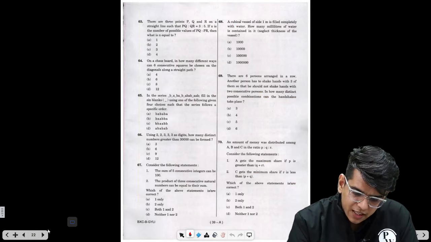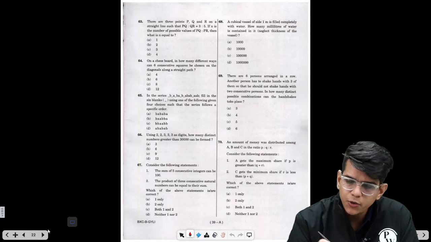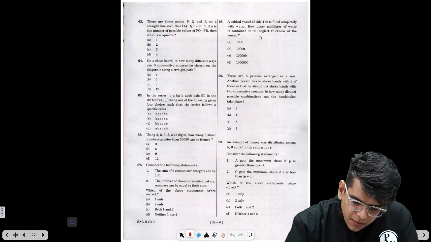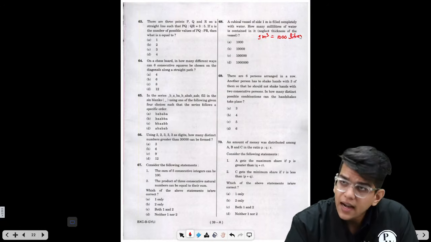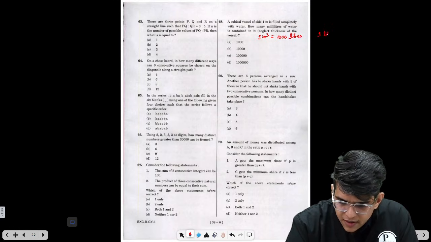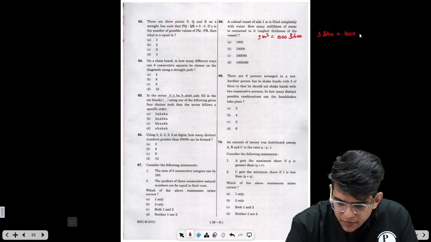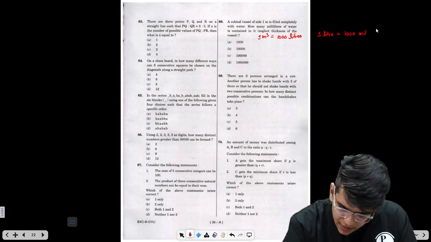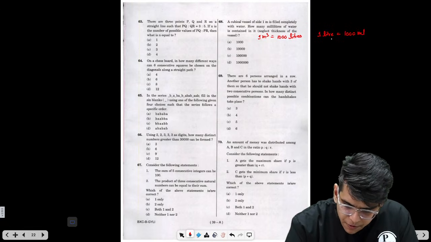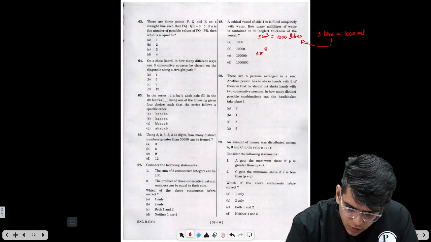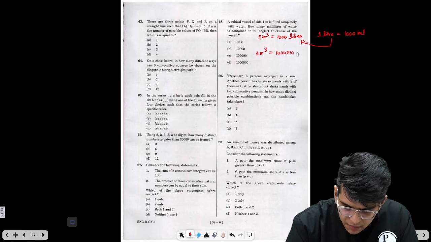So the most easy question I can find is question number 68. Okay, so 1 meter cube you should know is nothing but 1000 liters, right? And you should know 1 liter is nothing but 1000 milliliters. You can write this as ml. Now if we put this here, 1 meter cube is nothing but 1000 into 1000 ml. So 1 meter cube is nothing but 10 to the power 6 ml.